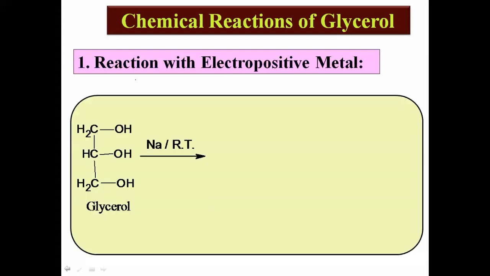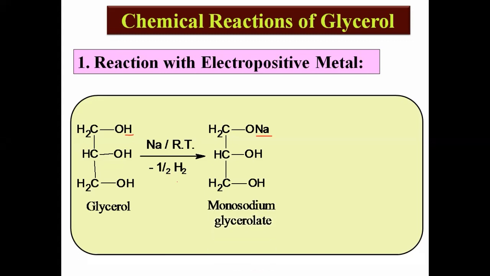When that glycerol is treated with the sodium metal, that reaction takes place at room temperature, and in this reaction one of the hydrogen atom from primary OH group, that hydrogen atom is replaced by sodium. It was replaced by sodium, and now there is an evolution of hydrogen gas. That means hydrogen is removed in the form of H2 molecule. Thus there is a formation of monosodium glycerolate. Just there is a replacement of one hydrogen atom from the primary OH group and we get the monosodium glycerolate.